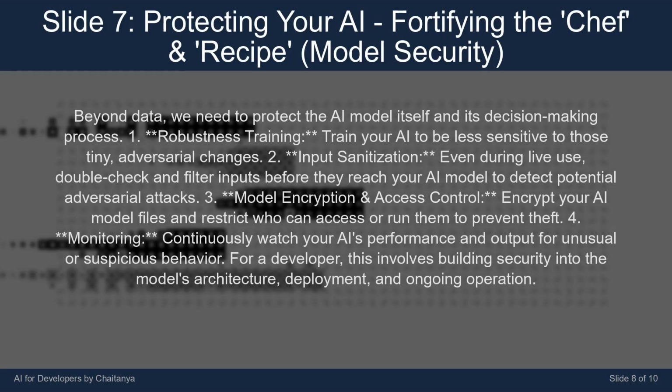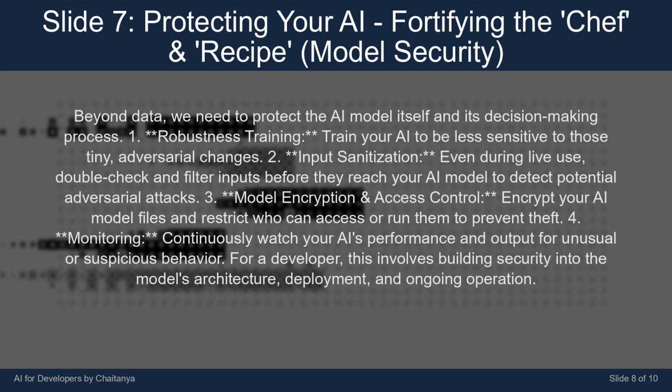Beyond data, we need to protect the AI model itself and its decision-making process. 1. Robustness training. Train your AI to be less sensitive to those tiny adversarial changes. 2. Input sanitization. Even during live use, double check and filter inputs before they reach your AI model to detect potential adversarial attacks. 3.